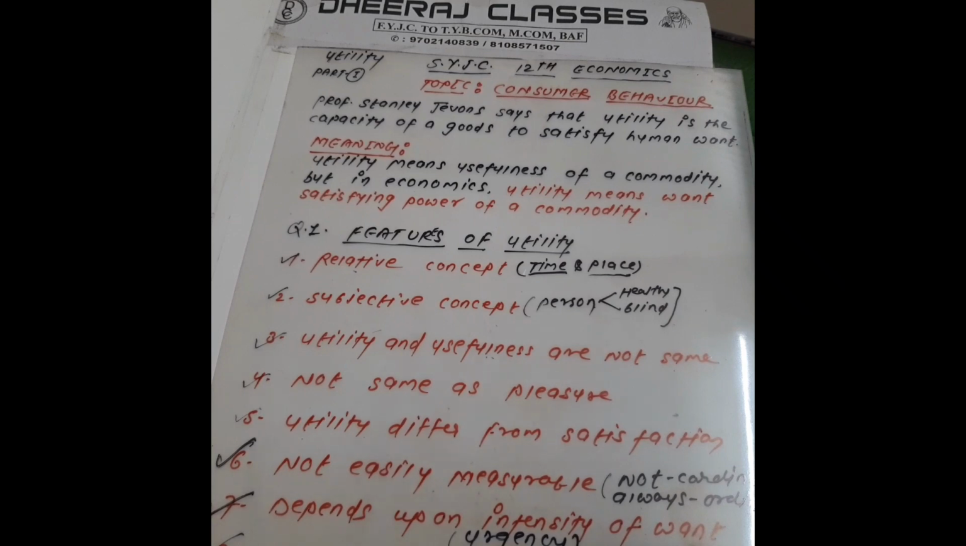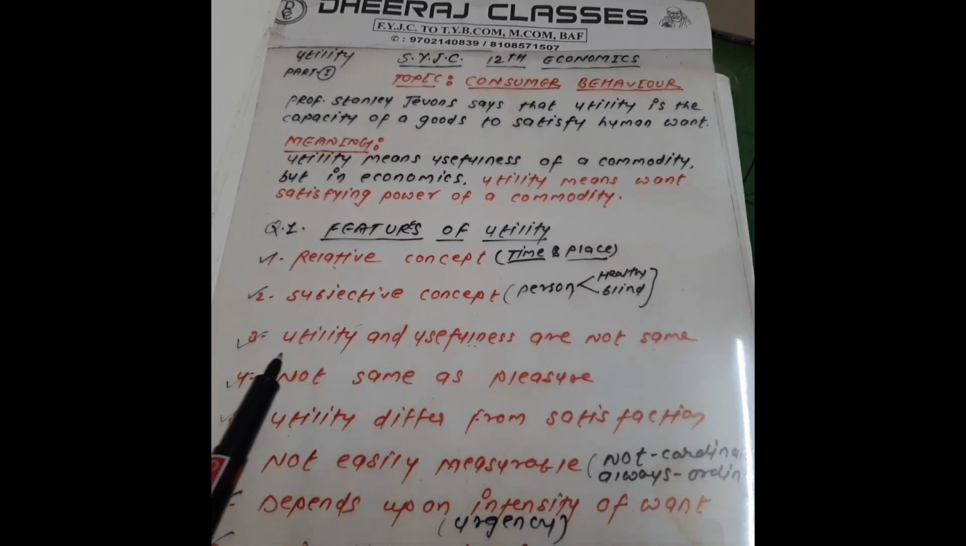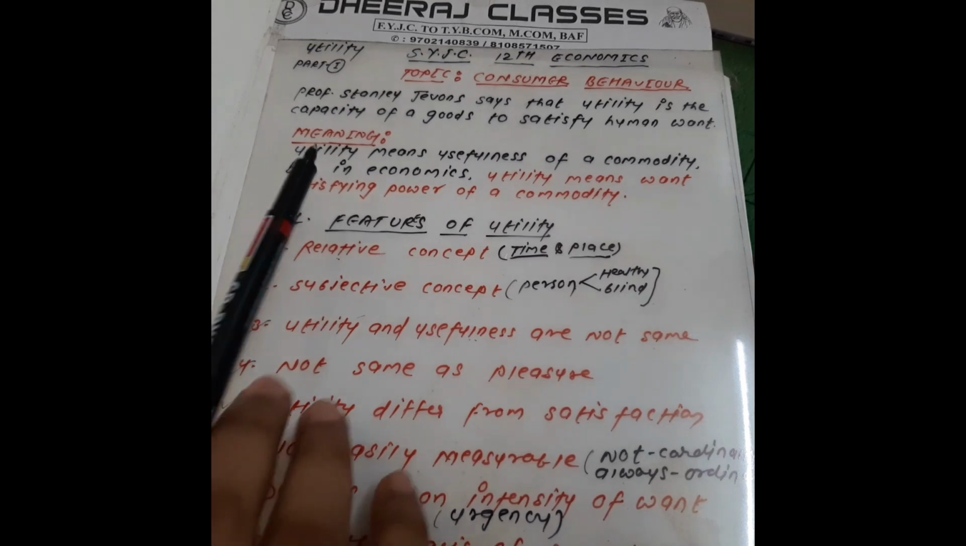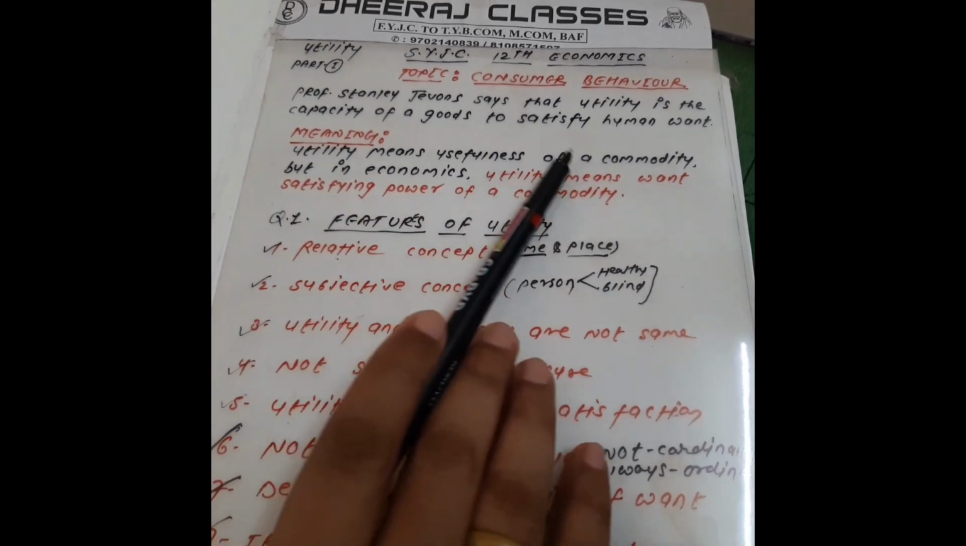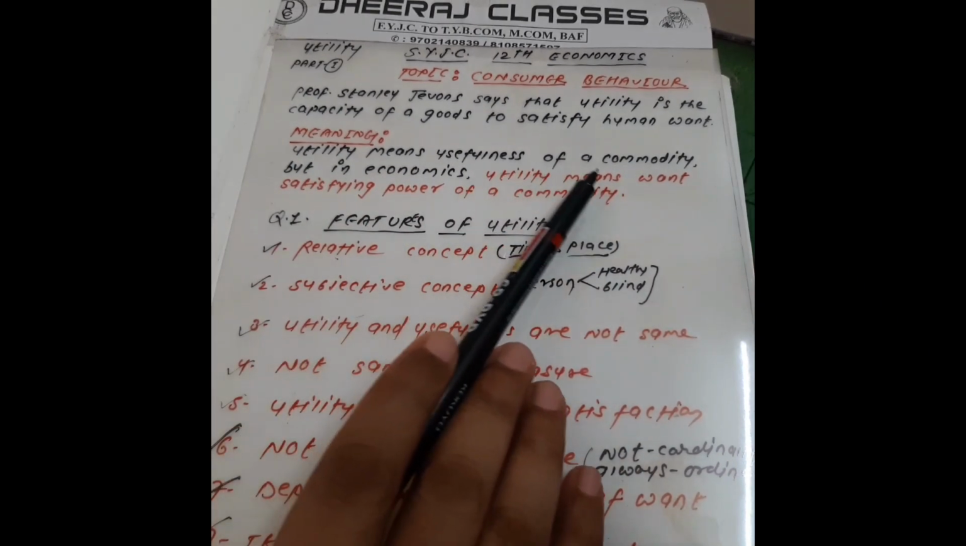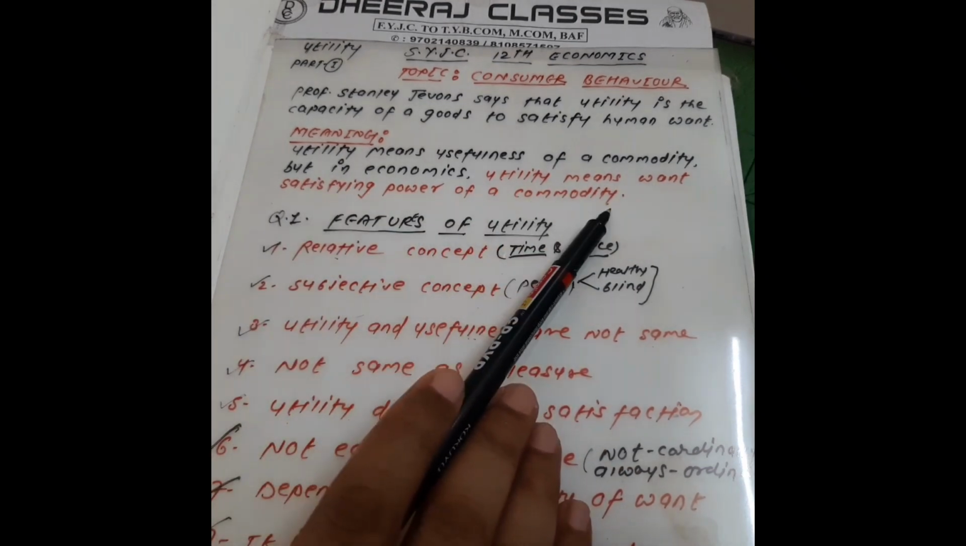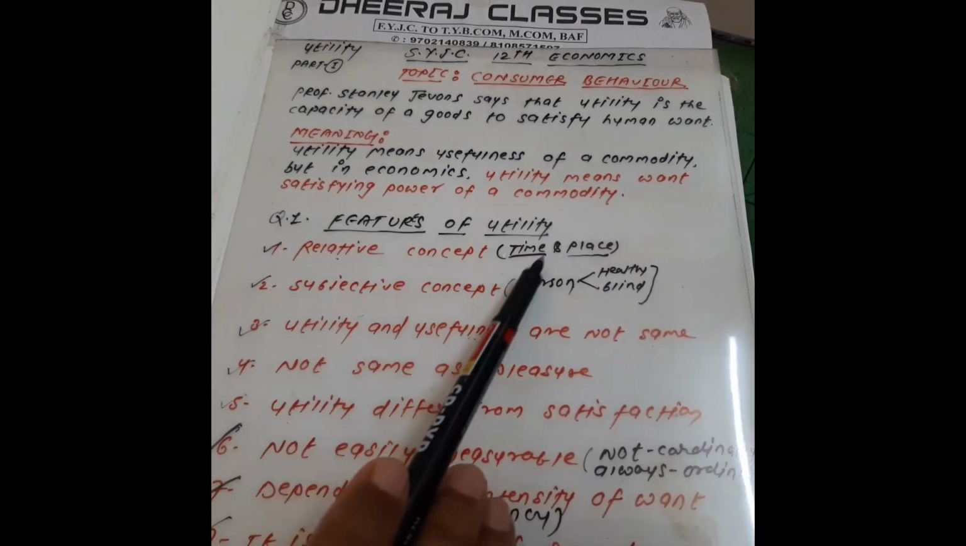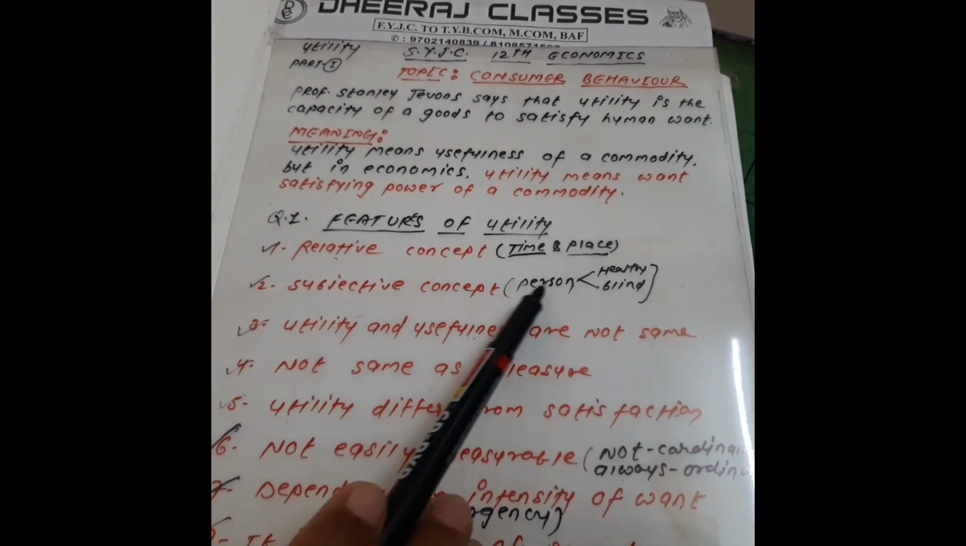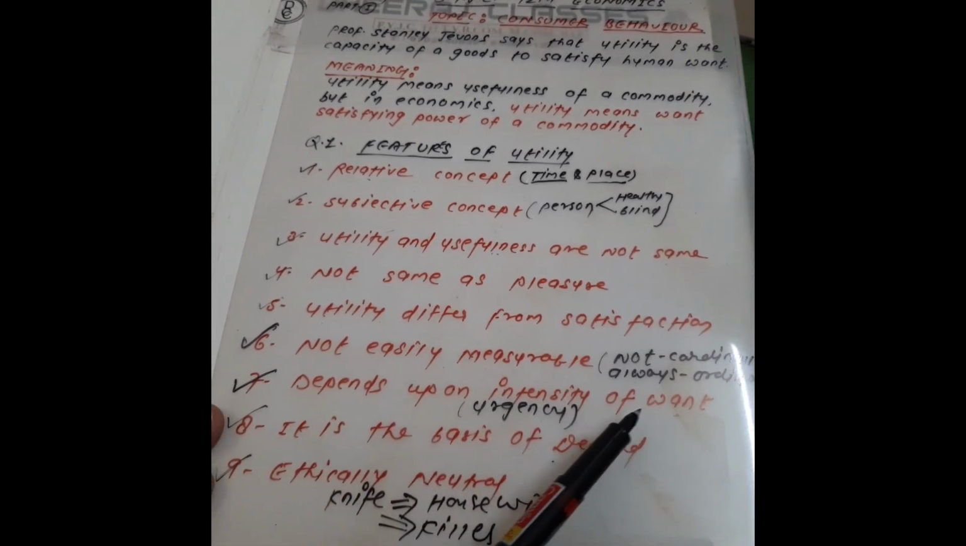Once again, let us go through it. Meaning of utility: utility means usefulness of a commodity, but in economics, utility means the want-satisfying power of a commodity. Features: a relative concept, related to time and place; a subjective concept, from person to person; utility and usefulness are not the same; not the same as pleasure; different from satisfaction; not easily measurable; depends upon the intensity of want, meaning the urgency of want; it is the basis of demand; and it is ethically neutral.